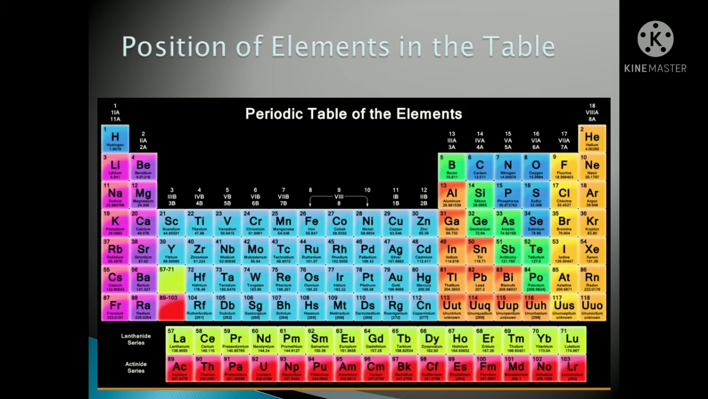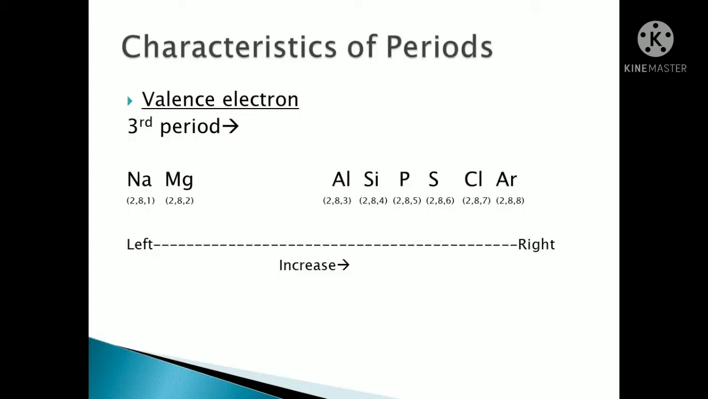Remember this, because whatever we are going to study next, the characteristics, will be based on the periods. Beforehand I want to say, I am going to take the third period as an example to show you all. Okay, so let's start the characteristics of the periods. See here, first, the characteristics of the valence electron. Valence electron means what?